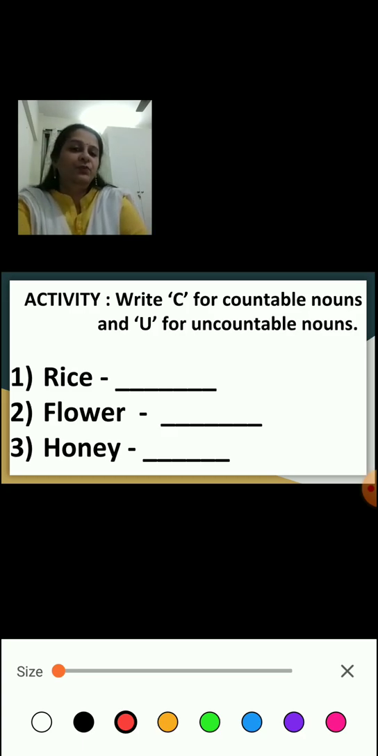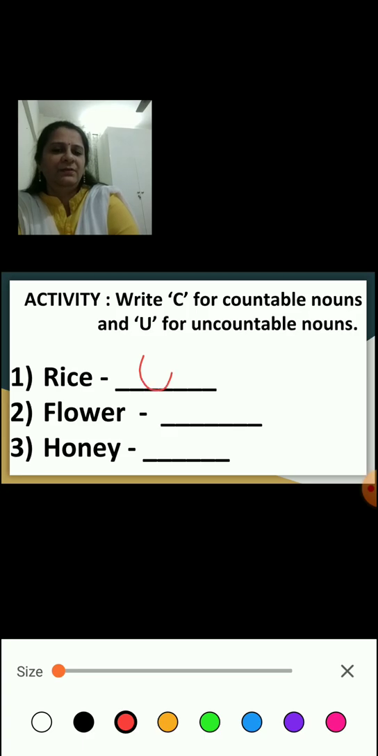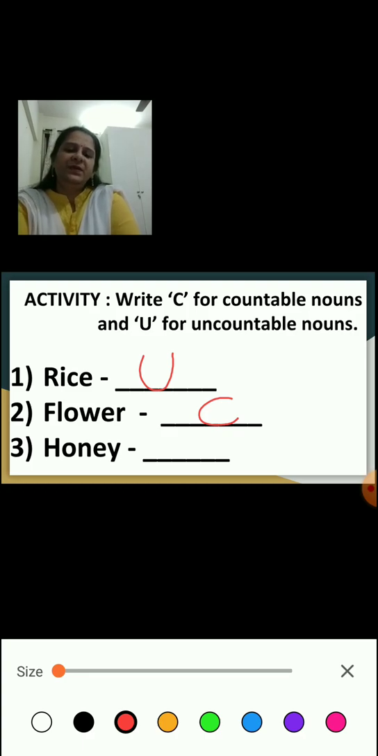Here also you cannot say 1 rice, 2 rice, 3 rice. So rice is an uncountable noun. Flower, can you count flowers, children? Yes, you can say 1 flower, 2 flowers, 3 flowers. So flower is a countable noun. Honey, children, can you count? 1 honey, 2 honey, 3 honey? No. So this is also an uncountable noun.